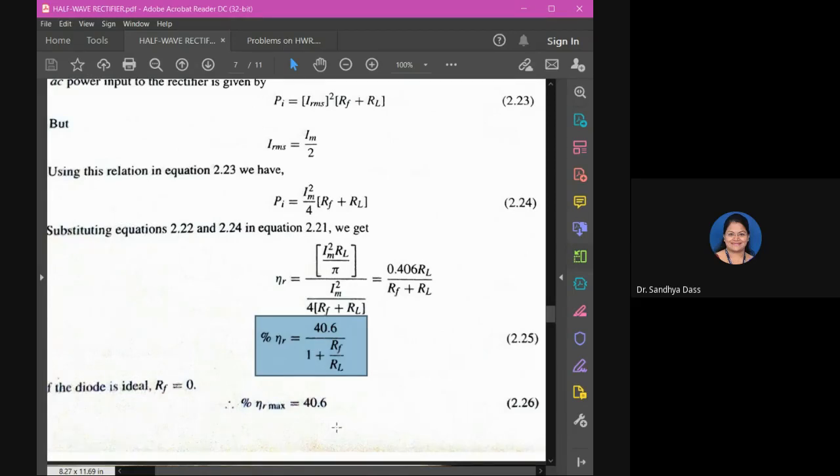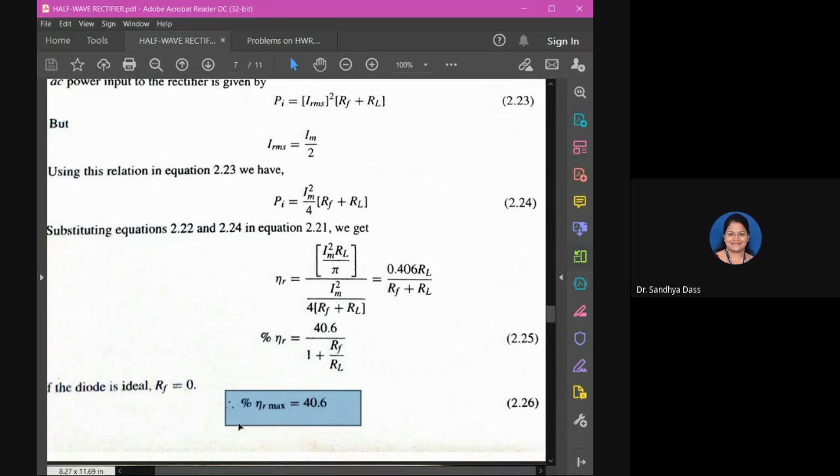So for a half wave rectifier, the rectification efficiency is 40%. You have to remember this value. Again, substituting RF equal to 0 for the ideal diode condition. Are you with me?